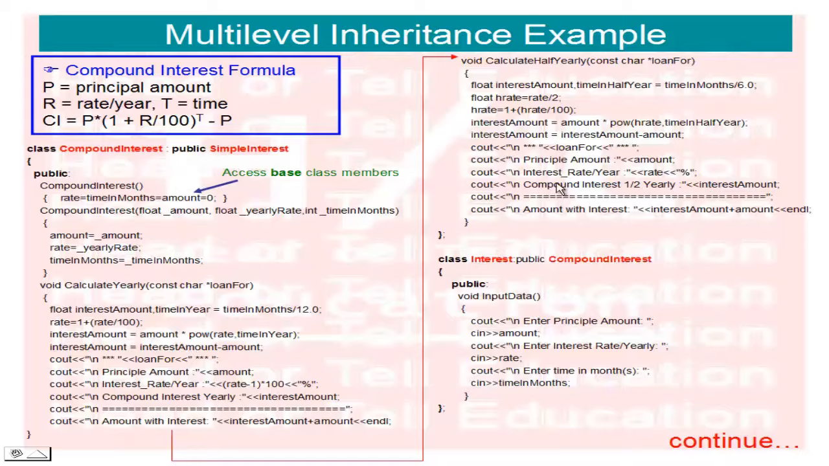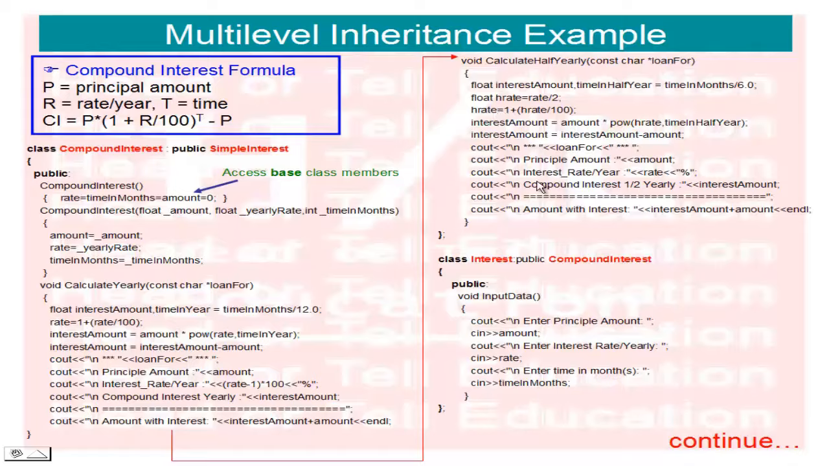Okay, so I have added two new functions in our compound interest class, derived from the base class. So we have three functions, so if we create the object of compound interest, we can call the simple interest function also, and calculate half yearly or yearly compound interest also.